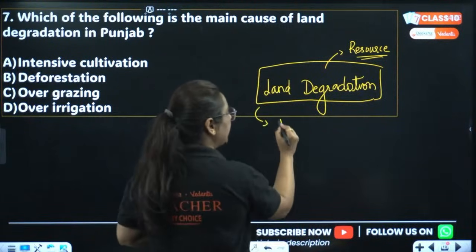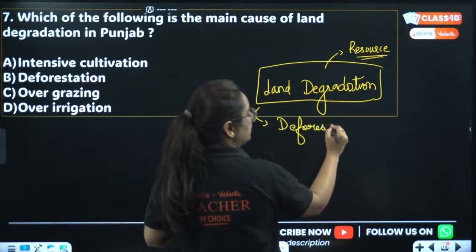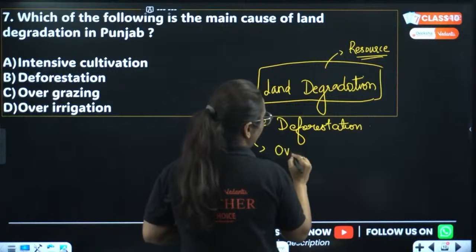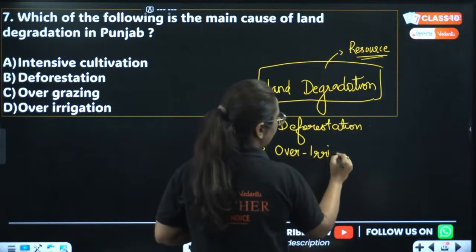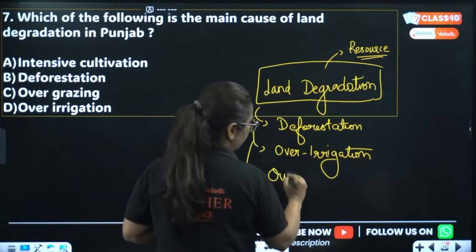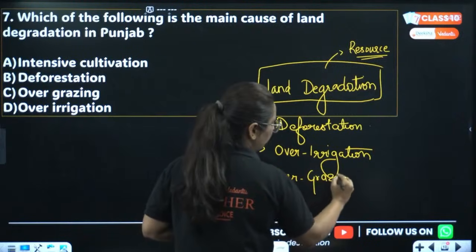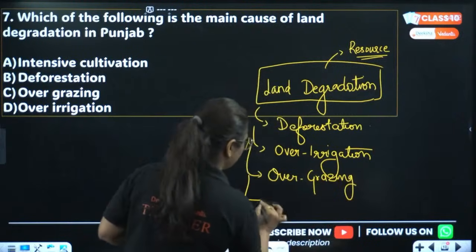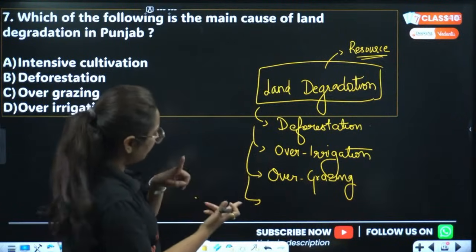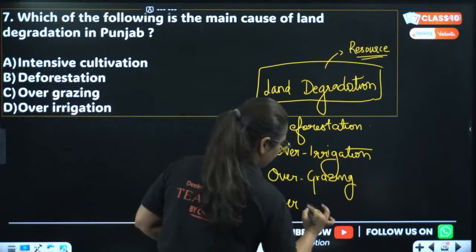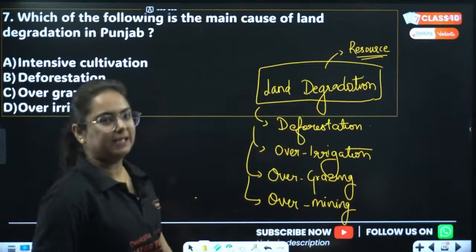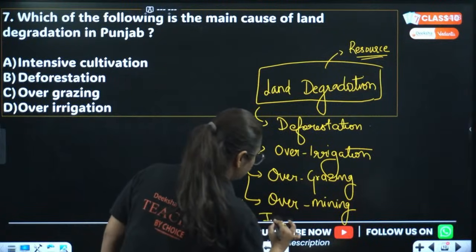So we know that 5 reasons are there. First one is deforestation. What is the other one? Over irrigation. Now this is what the question is all about. You might be answering it, I can see. Then third one is overgrazing. Do you remember? I forget. Deforestation, over irrigation, overgrazing. Arey bhai, over mining. Dimag is not braining. Brain is not braining. And the last one is industrial pollution.